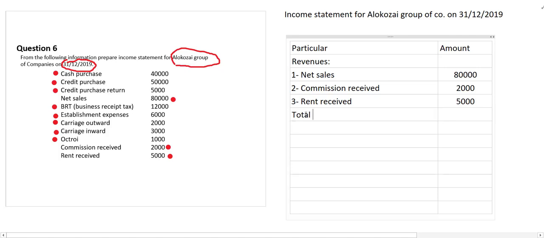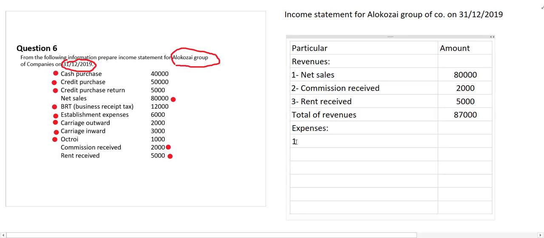But let us mention total of revenue. Total of revenues equal to how much? 80,000 plus this one become 87,000. So 87,000 become the total of revenue, and after that, of course, mention the expenses. So mention expenses. Expenses are equal to as following.